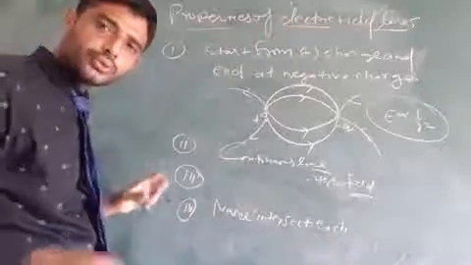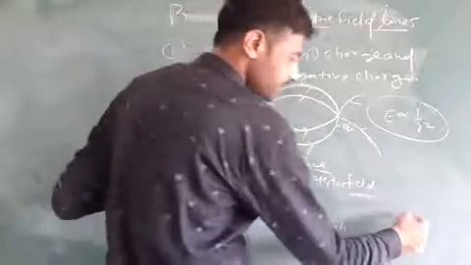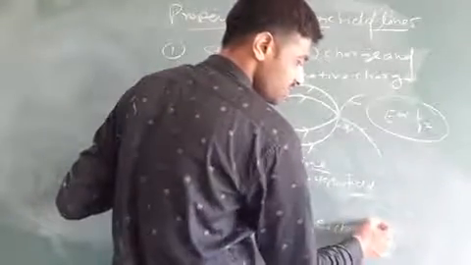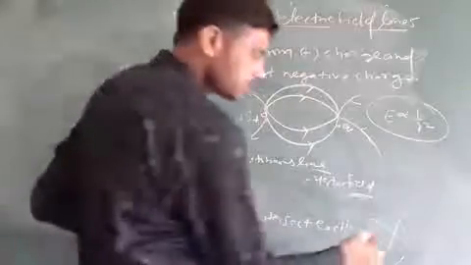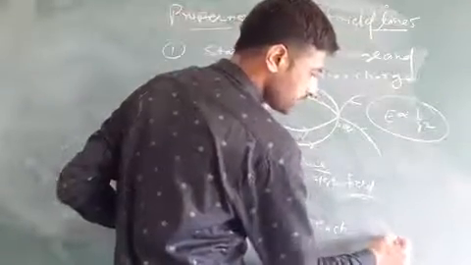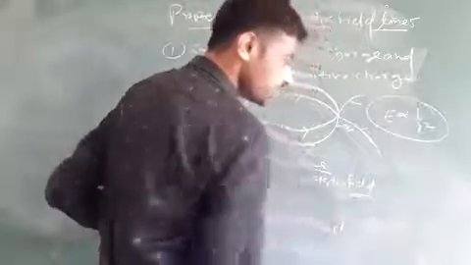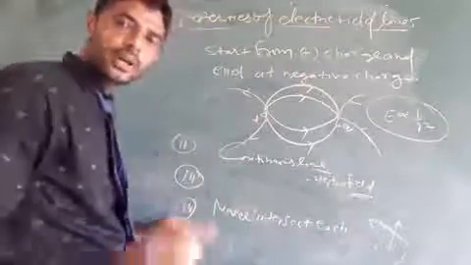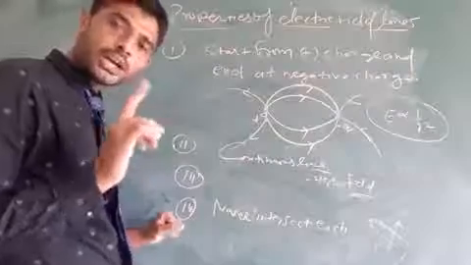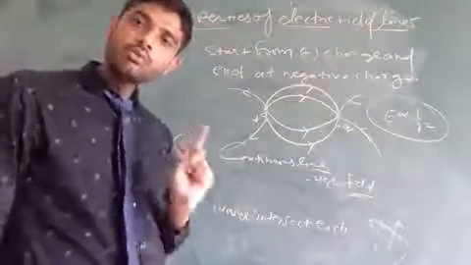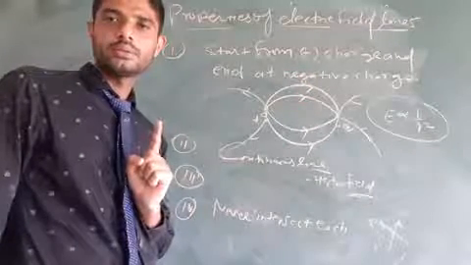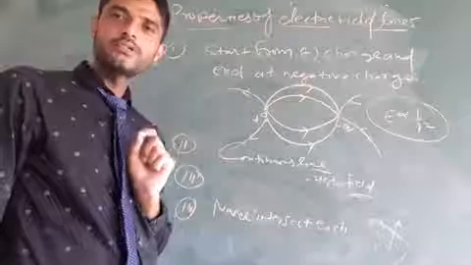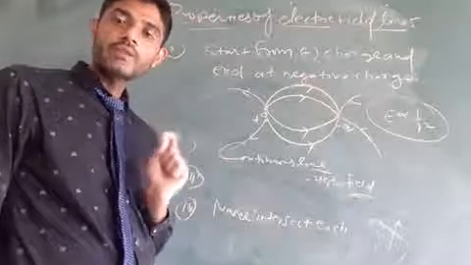Because if electric field lines intersect, then at the point of intersection there are two possible paths of electric field, but at a point there is only one possible direction of electric field. So that's why electric field lines never intersect.